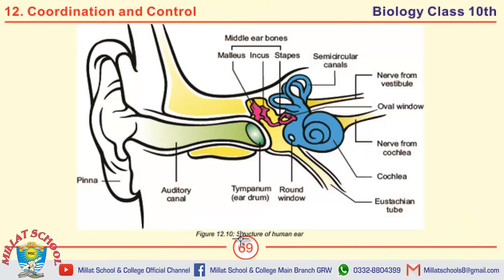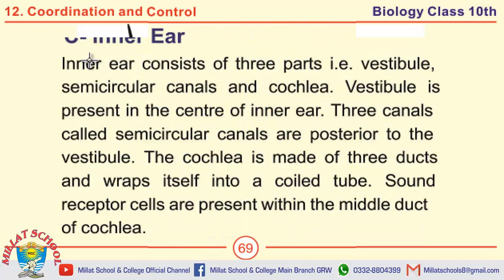Well students, this is the diagram of structure of human ear. If you are asked about the external or internal structure of human ear and its parts, then you have to draw this diagram with the explanation. This also contains the proper labeling. So this is the answer of the structure of human ear with proper labeling.